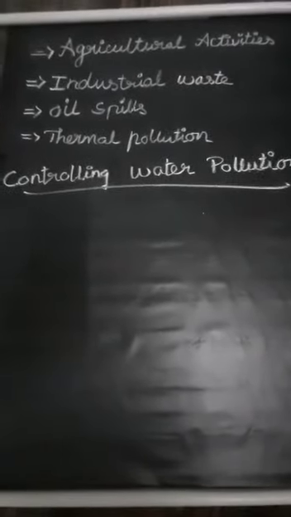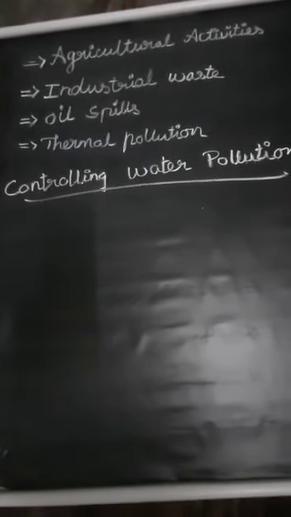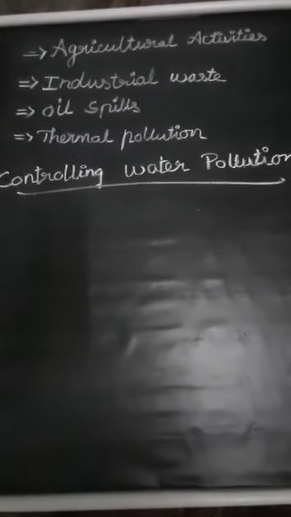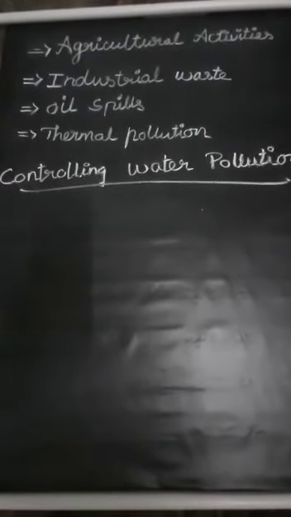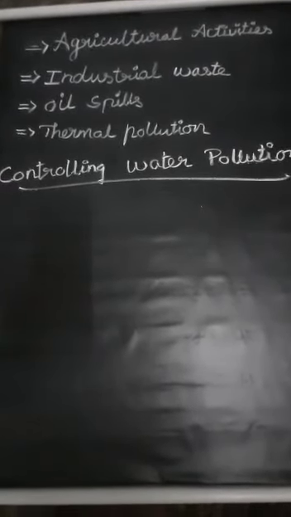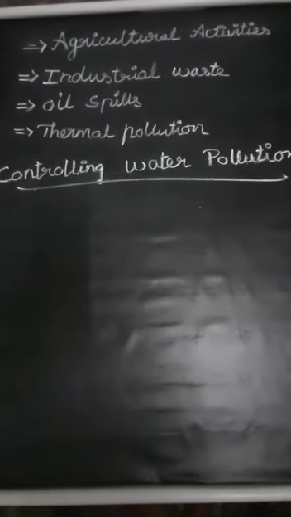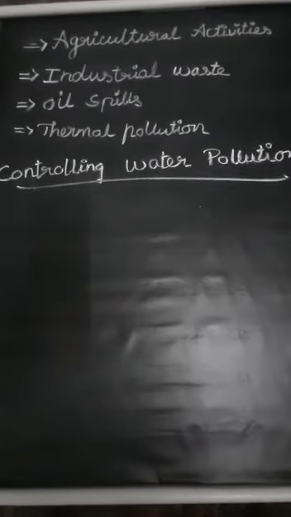Next we are going to see controlling water pollution. How do we control water pollution? We can avoid using detergents that are not biodegradable or that contain toxic chemicals. Then we can wear clothes made from natural fibers such as cotton, and avoid synthetic fibers such as nylon and polyester cloth. We can avoid this type of cloth.